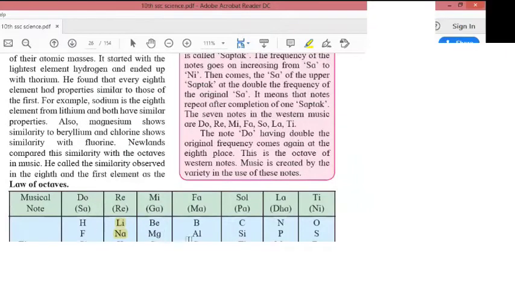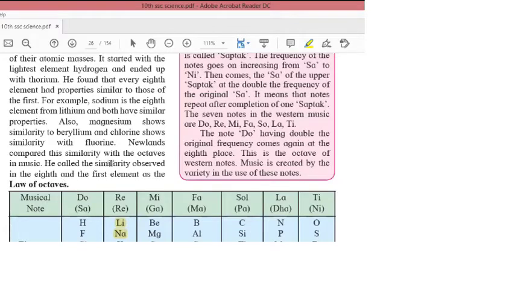From fluorine 1, sodium 2, magnesium 3, 4, 5, 6, 7, and 8. We know that fluorine and chlorine belong to the same halogen family, so they will have the same properties. That was the observation made by Newlands.